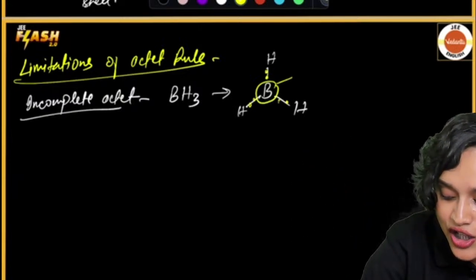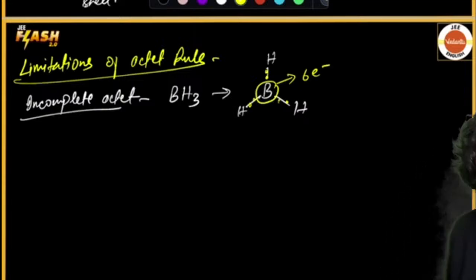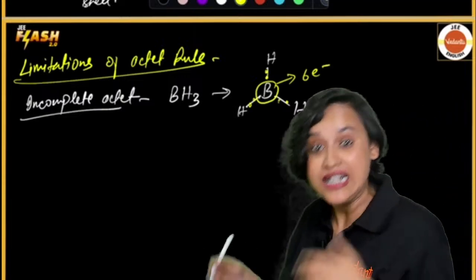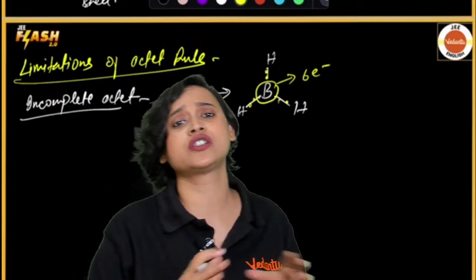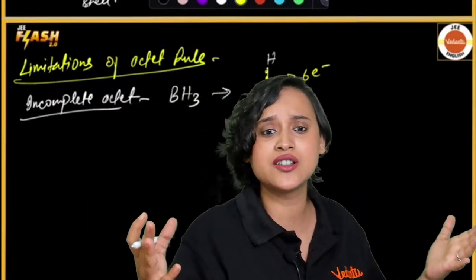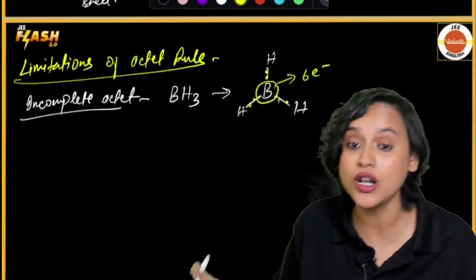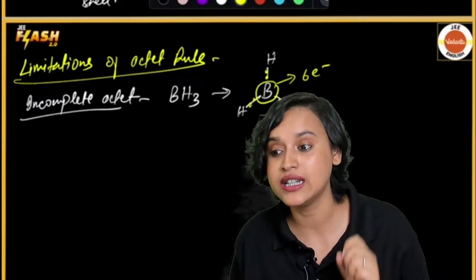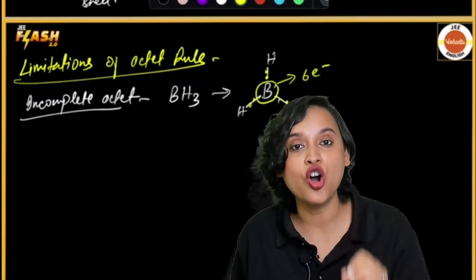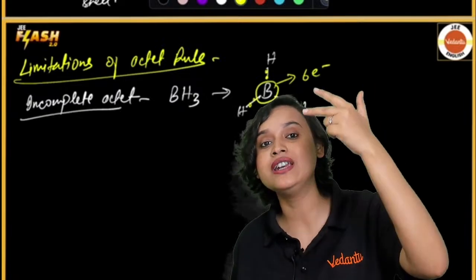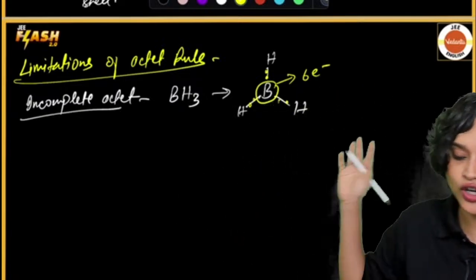It is still just 6 electrons. Does it reach 8 electrons? Not at all, my dear students. So can we say that this is an incomplete octet? This is an incomplete octet. It is 2 electrons less than 8 electrons. So this is your incomplete octet.